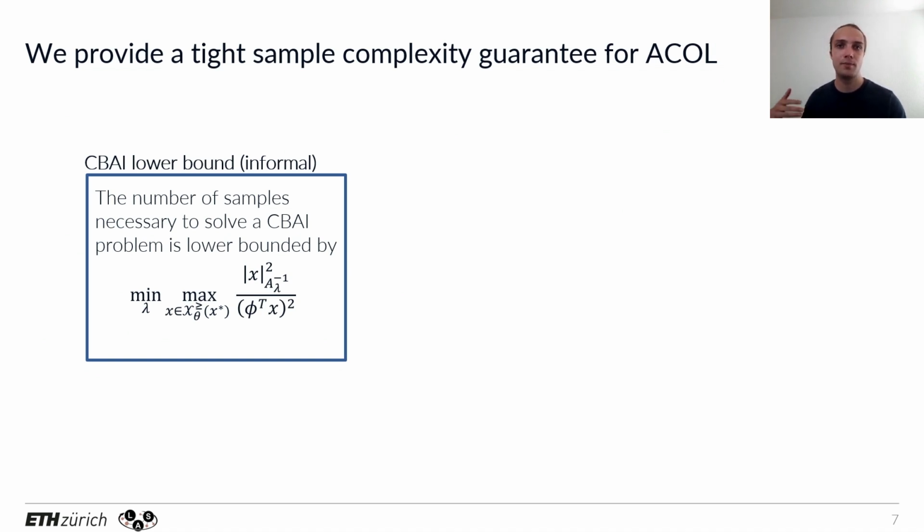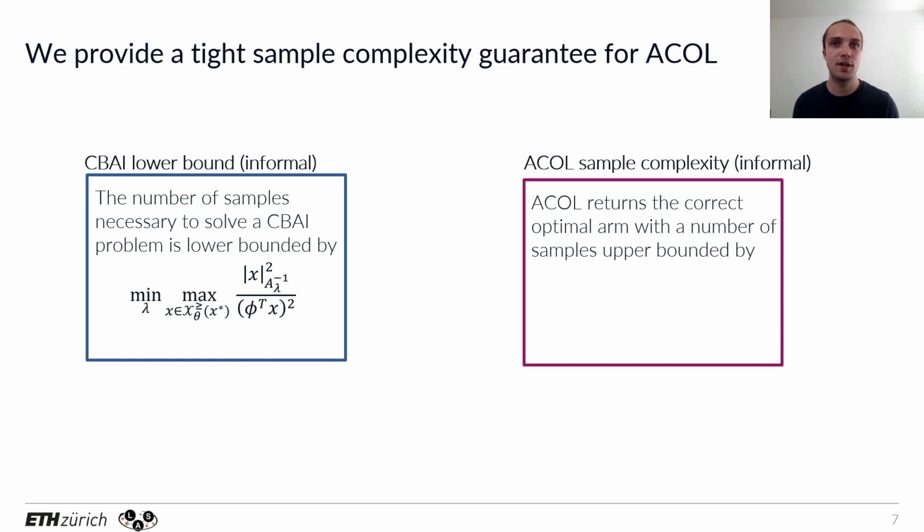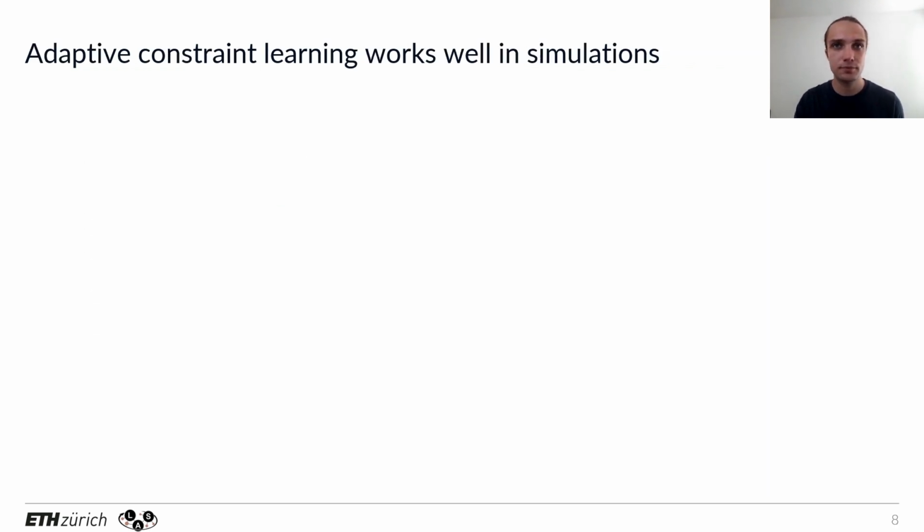And we also derive a sample complexity upper bound for adaptive constraint learning, which depends on the same problem-dependent quantities. So there's a small difference in the set that we maximize over, but you can see our paper for a detailed discussion. Finally, we try out our approach in simulation.